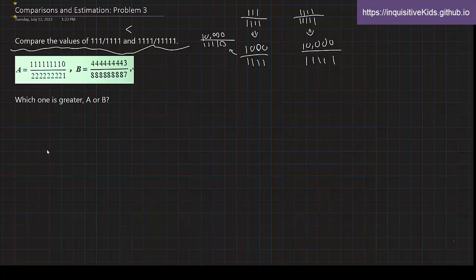So 0 over 1, that's the same as 0. 3 over 7 is at least better than having nothing, right? So actually, it's pretty simple. Which one is greater, A or B? That would be B. You just look at the last digit. 0 over 1 compared to 3 over 7. Of course 3 over 7 is greater.